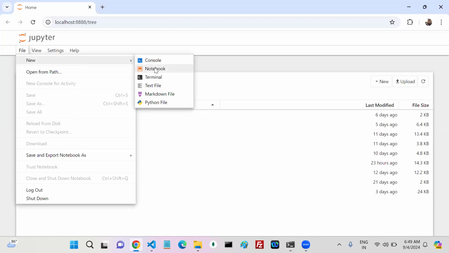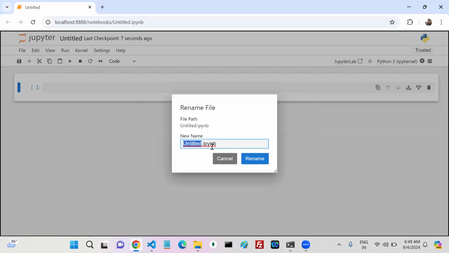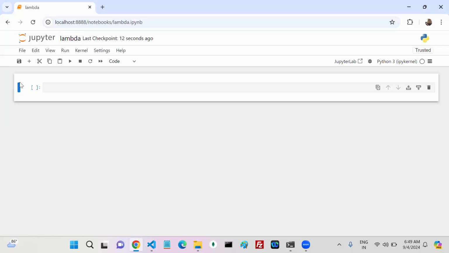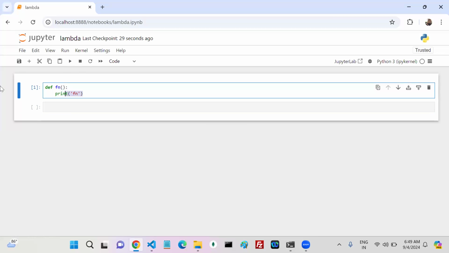So let me go to the new notebook, select untitled. So far you know how to create a normal named function. Like this we can create it. It is valid syntax, 100% valid syntax.